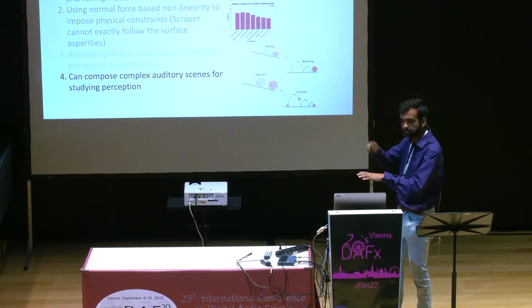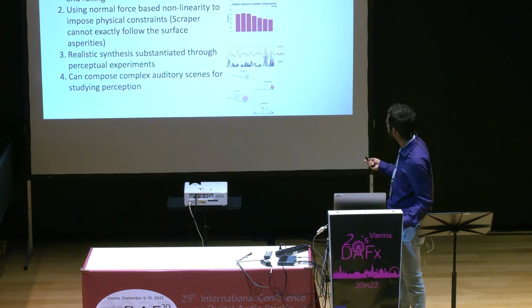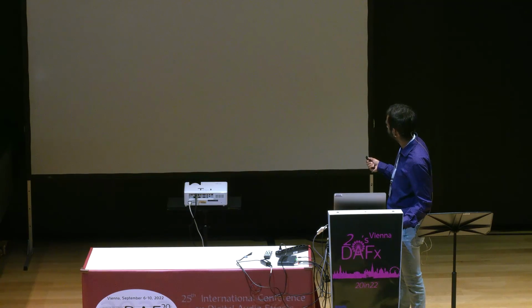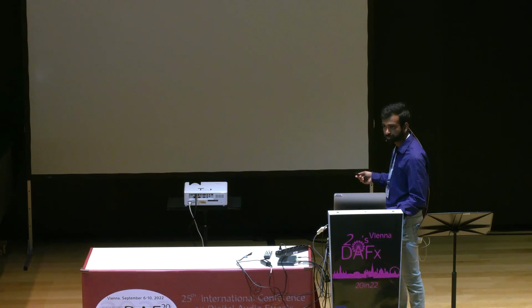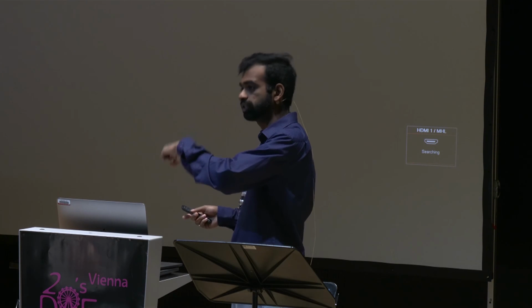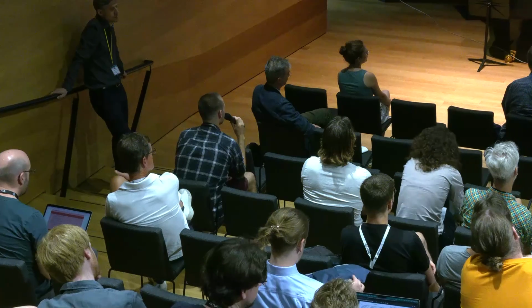You said early on in the presentation that you take into account two stiffnesses, one for the scraper and one for the surface material. Yeah, two impulse responses, one for the scraper and one for the surface. And the depth information is only from the surface. Okay, then my question is invalid.